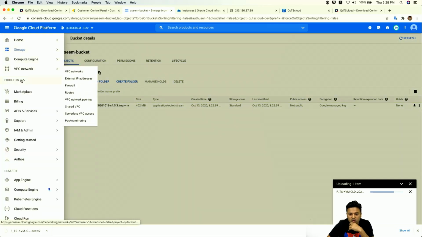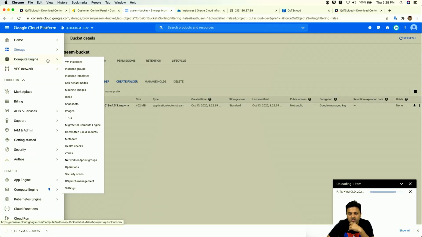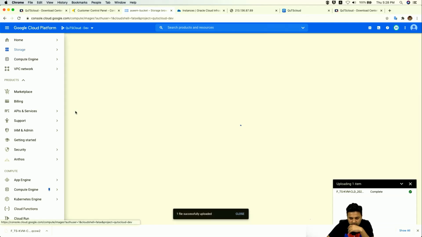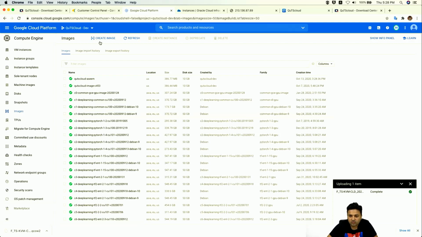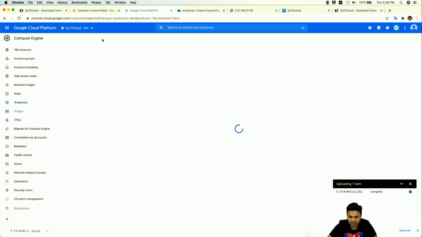After you have uploaded your VMDK file, the next thing you have to do is go to your compute engine and create a custom image. Go to images here, and create image.